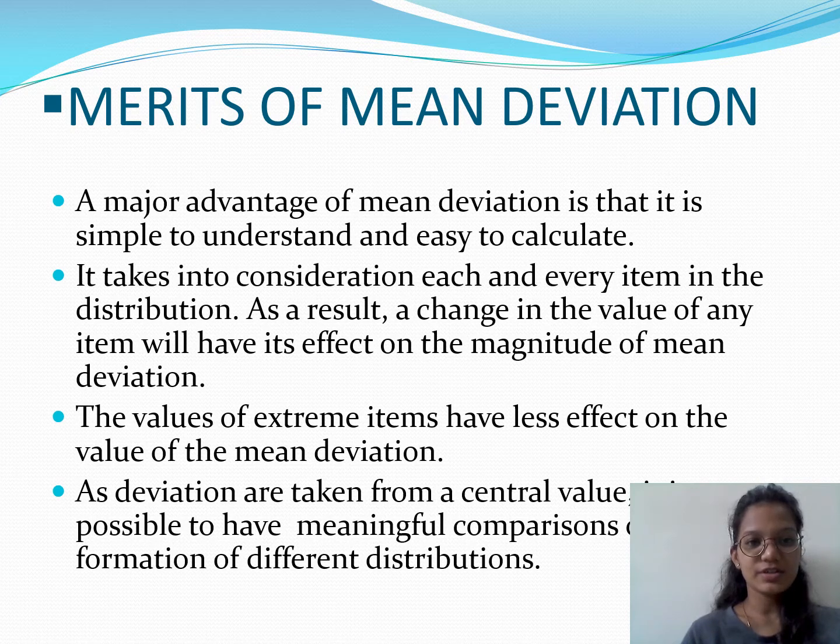Merits of mean deviation. A major advantage of the mean deviation is that it is simple to understand and easy to calculate. It takes into consideration each and every item in the distribution. As a result, a change in the value of any item will have its effect on the magnitude of the mean deviation. The value of extreme items has less effect on the value of the mean deviation. As deviations are taken from a central value, it is possible to have meaningful comparison of different distributions.